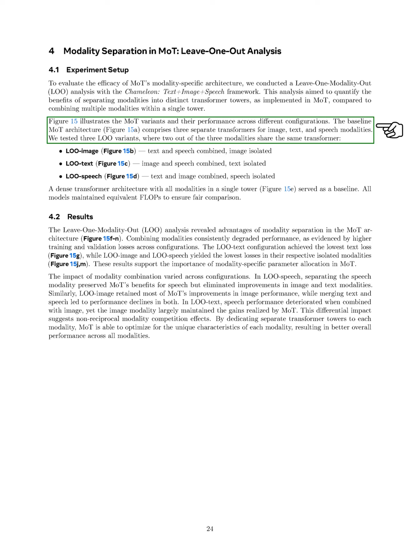Section: Results. In this section, we present our findings from the Leave One Modality Out (LU) analysis, which highlighted the benefits of keeping modalities separate in the Mo architecture. We observed that combining modalities generally led to worse performance, as indicated by increased training and validation losses. The LU text configuration had the lowest loss for text, while LU image and LU speech showed the best results for their respective modalities. These findings emphasize the need for modality-specific parameter allocation in Mo.